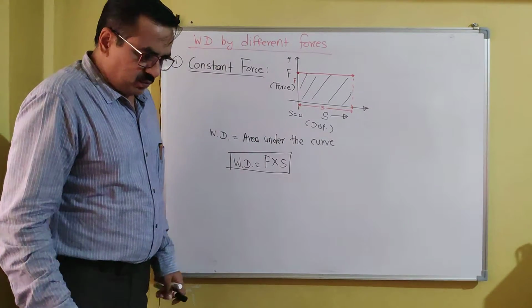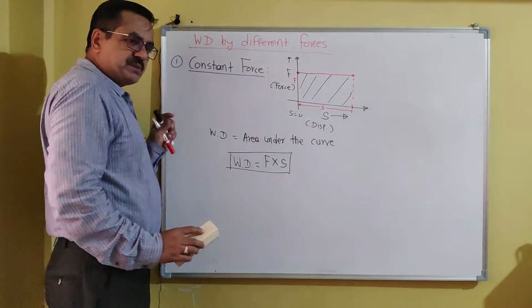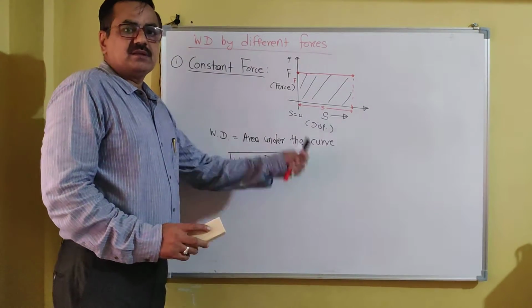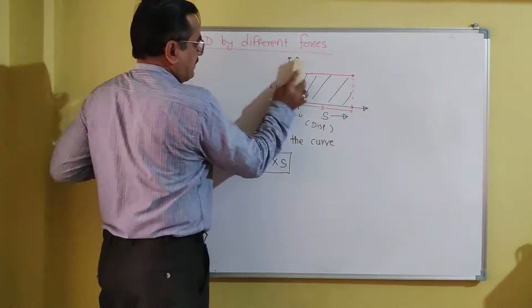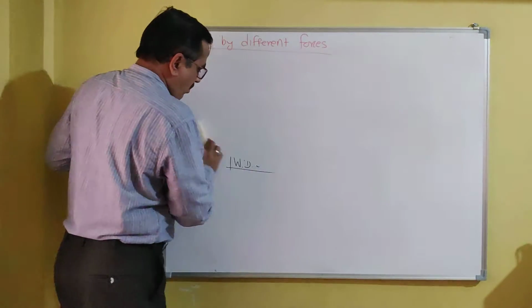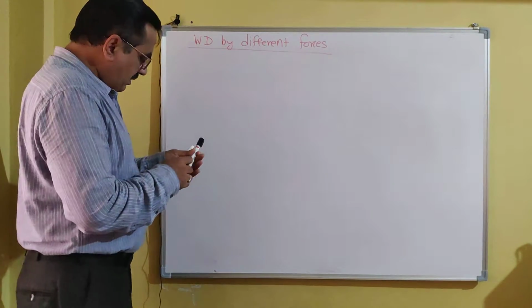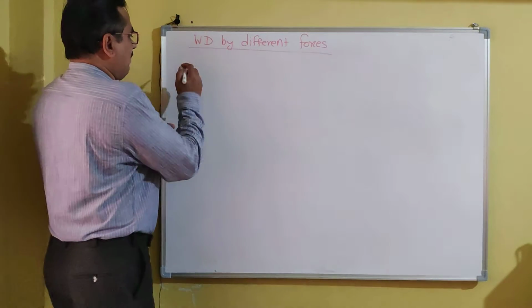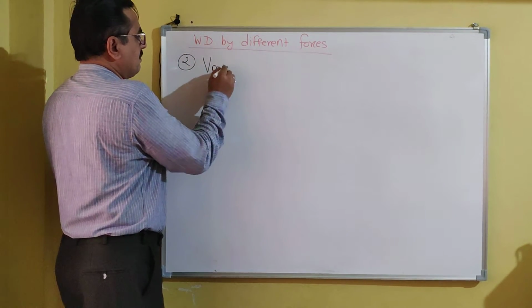Next is work done by a variable force. Variable force means its magnitude varies with displacement. So let us write down now work done by a variable force, and here we will consider linear variation of a force.